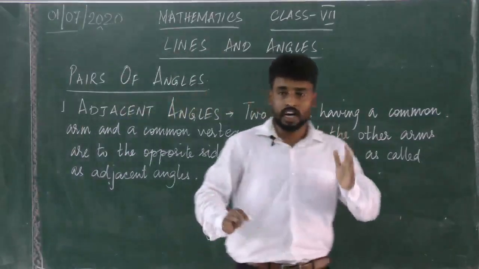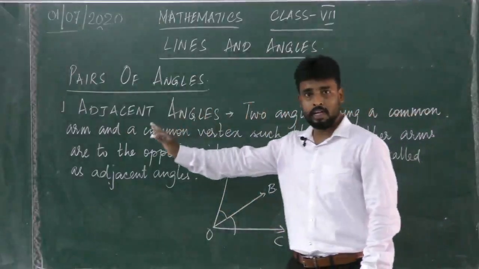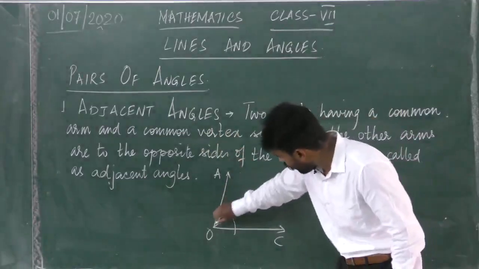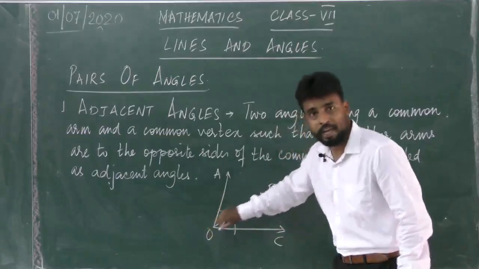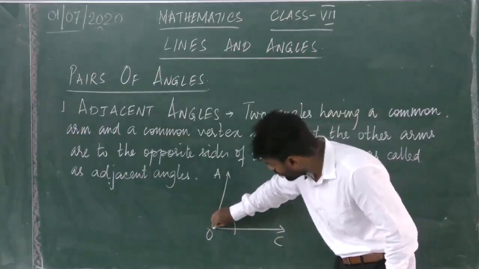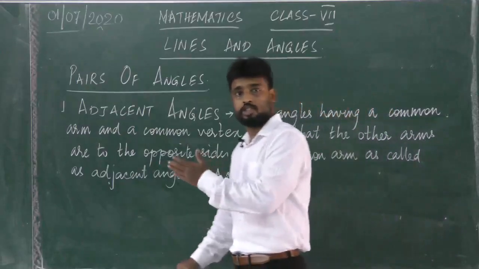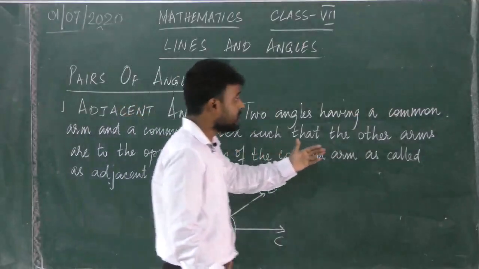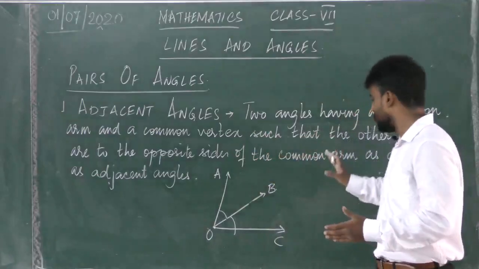The definition says two angles having a common arm and a common vertex. These two angles, angle AOB and angle BOC, have a common arm which is OB, and they also have a common vertex at O. Adjacent angles have a common arm and a common vertex, such that the other arms are on opposite sides of the common arm.